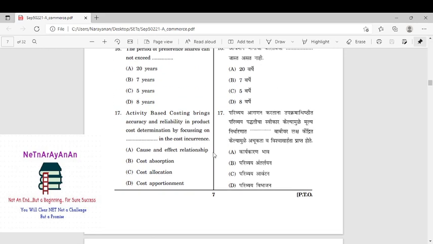So activity based costing brings accuracy and reliability in the product cost determination. ABC costing will have the objective relationship. So ABC costing, it is not allocation, it is not apportionment. These are all the traditional costing methods, apportionment and allocation based on time and space and all. Right? It is based on assignment of cost, that is based on cause and effect relationship. So that may be the answer.